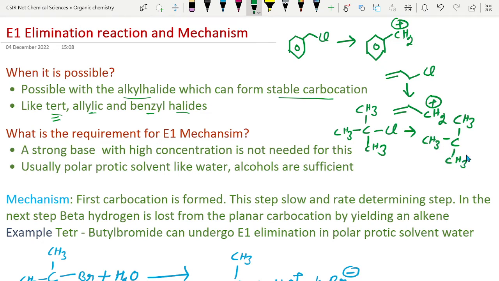This carbocation is stabilized by the hyperconjugation of these methyl groups and hydrogens. So if you have any of these alkyl halides, then there is the possibility of formation of product by E1 elimination.